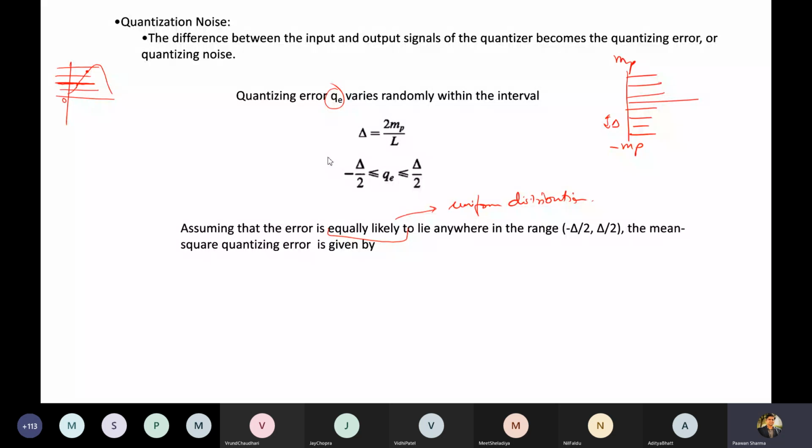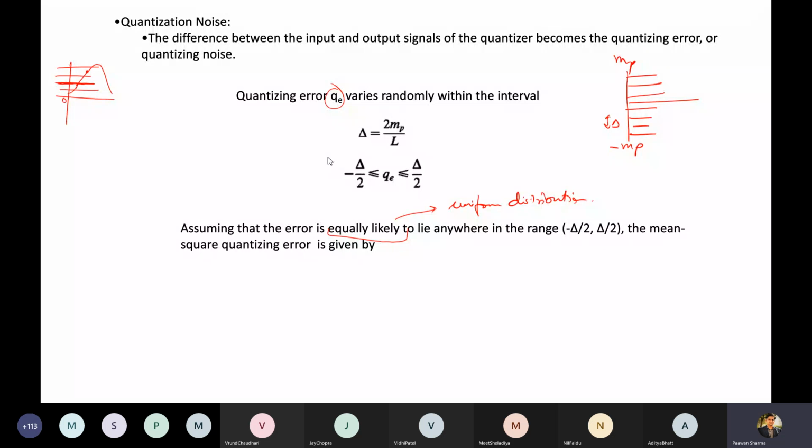Density functions are continuous in nature. Distribution functions are from a fixed set of values. So we assume the quantizing error is equally likely to have any value between minus delta by 2 to delta by 2.